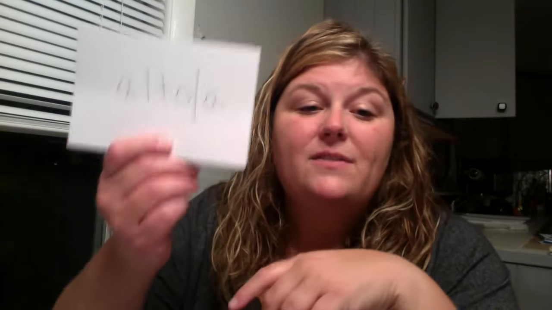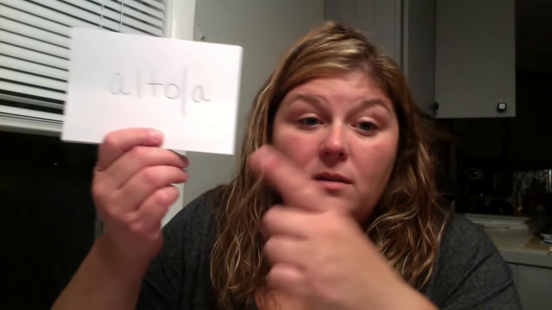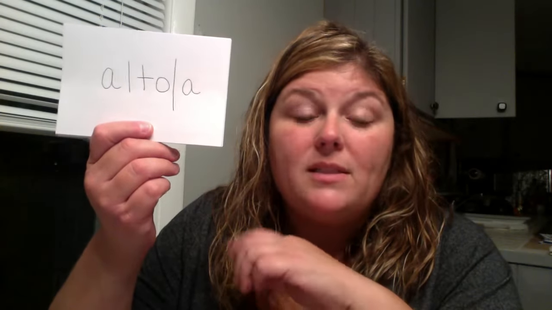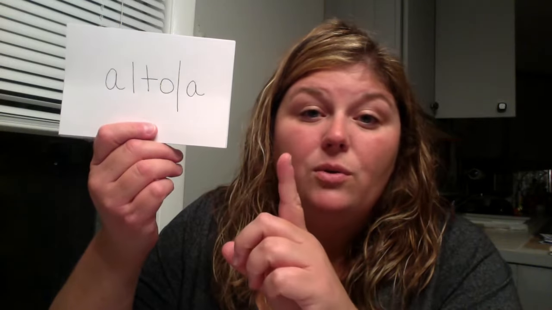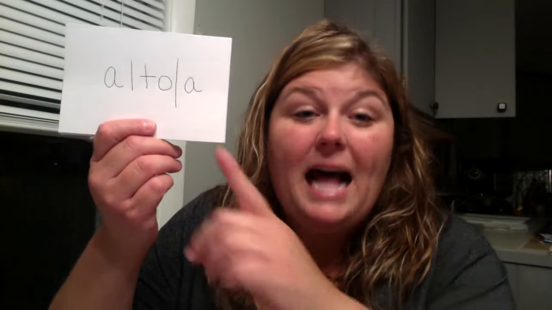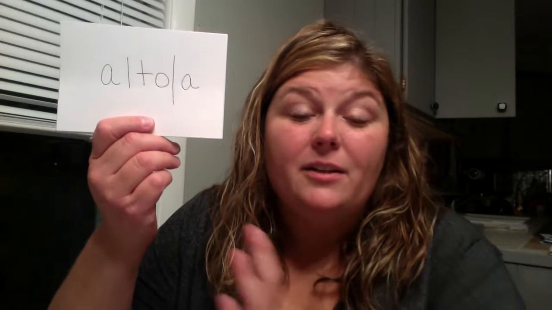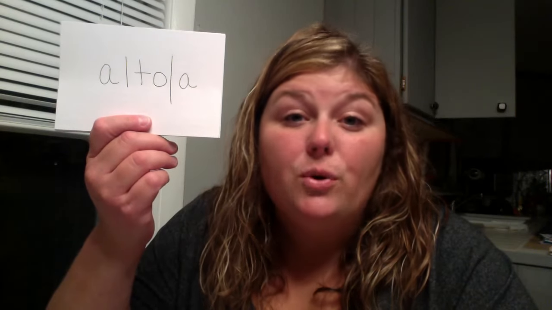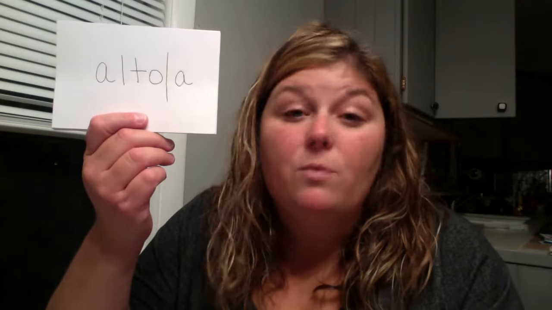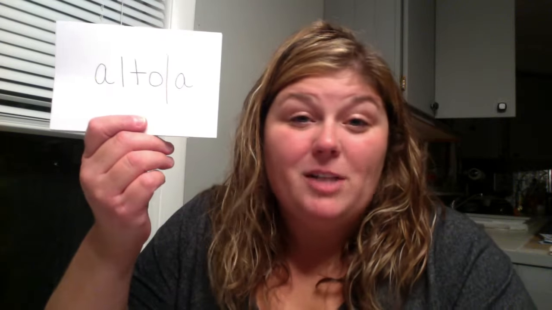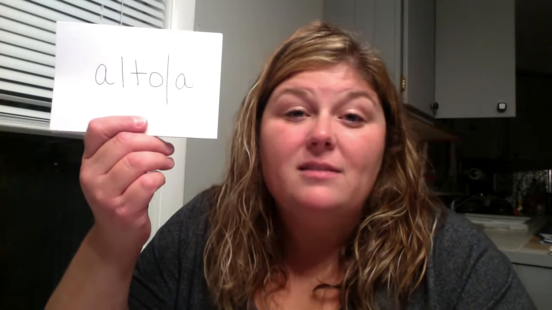So adjectives that end in O, like alto, have 4 different forms. So alto can be alto if we're talking about one male, and alta if we're talking about a singular female, one female. But we can also change it to altos, maybe we're talking about more than one male or a group of males, and altas, maybe we're talking about a group of females.